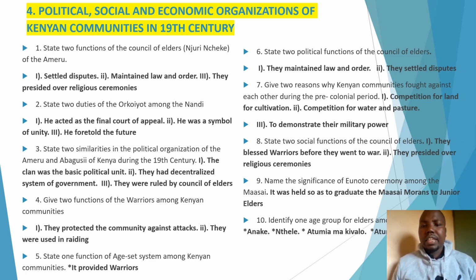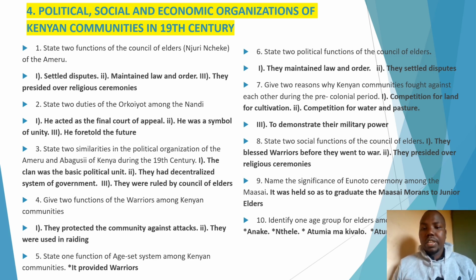Question 9. Name one significance of the Unoto ceremony among the Maasai. Remember, the Unoto ceremony was among the social organization of the Maasai. It was conducted so as to graduate the Maasai Morans, or to make the Maasai Morans become junior elders. That is the reason why that ceremony was carried out among the Maasai.